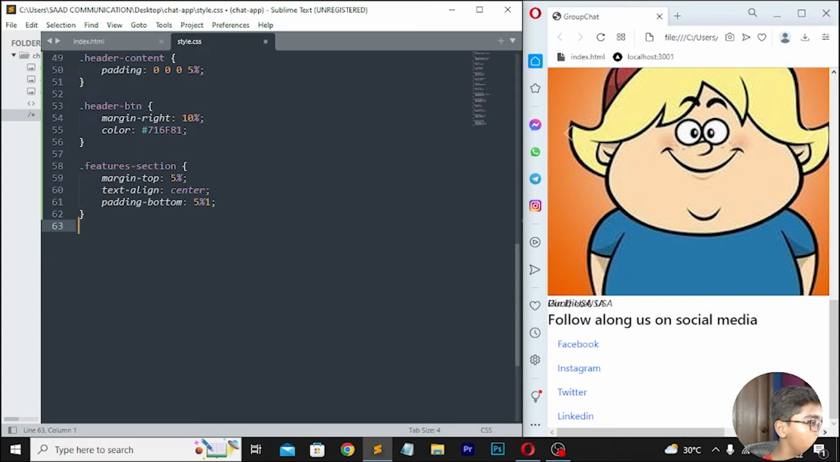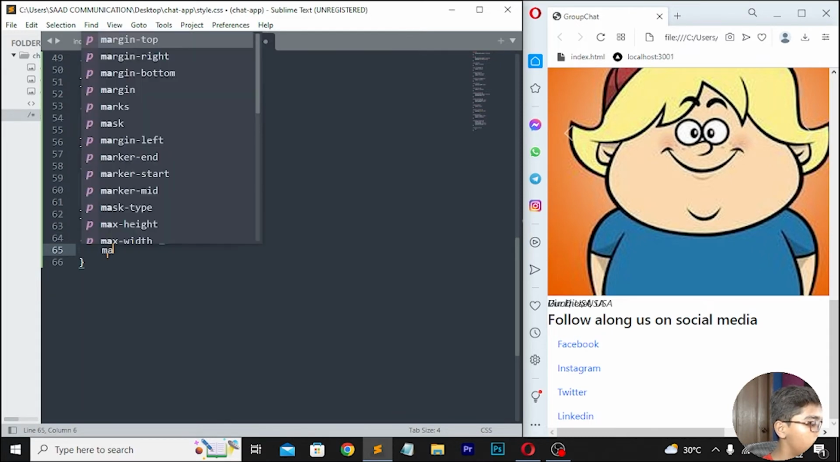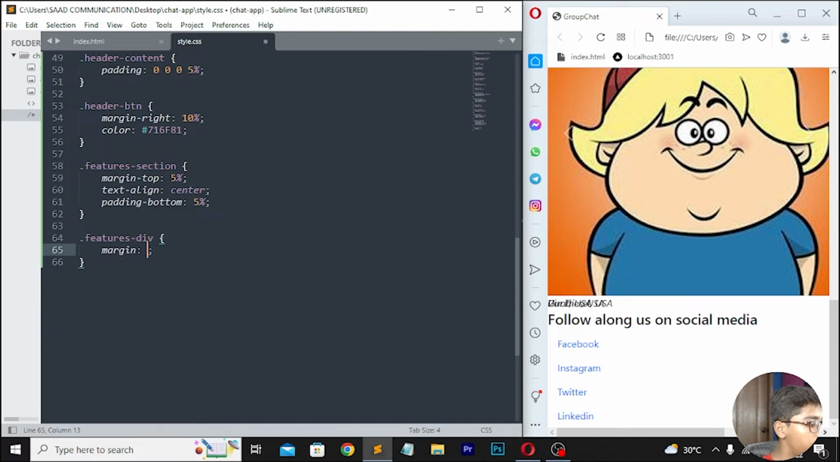Then you have to move down. So here I will be now erasing this one which is written here. So erase this. Then you have to move down right here dot features dash div. Here I'll be writing margin, and then you have to write margin should be auto. Then move down right here dot features dash heading. Then here I will be writing margin bottom, and here I will be writing 5%. Move down right here dot icon feature.